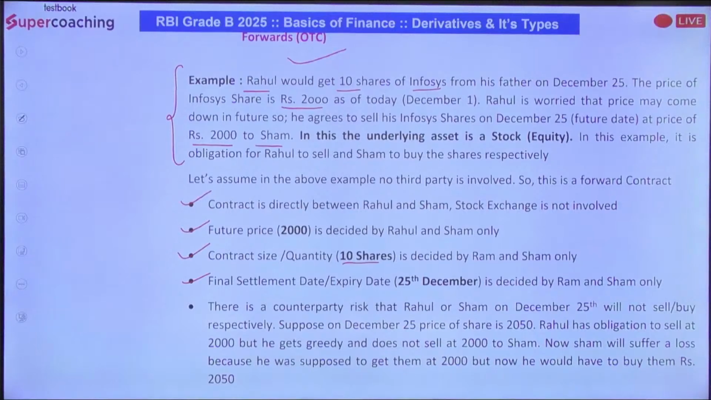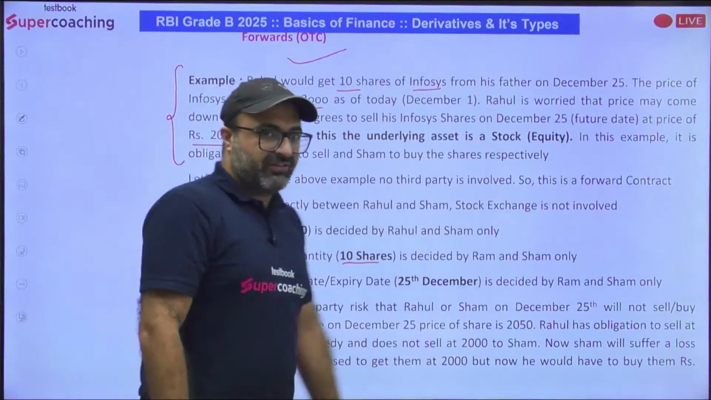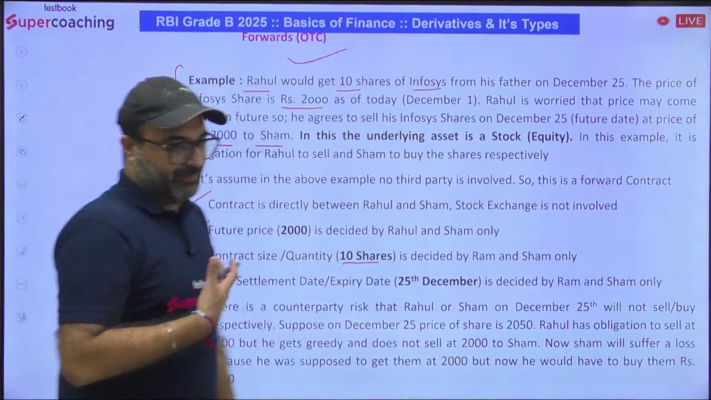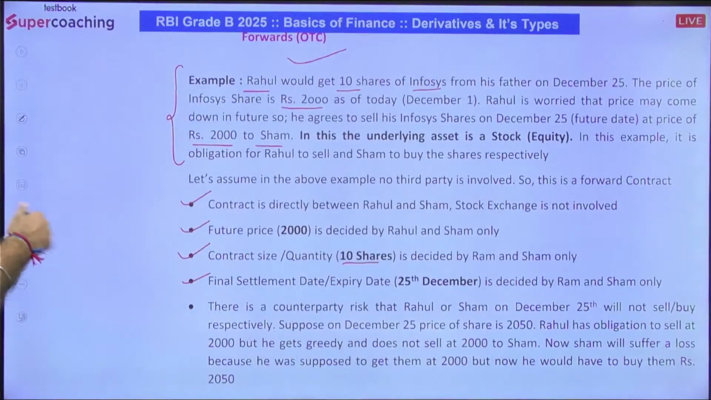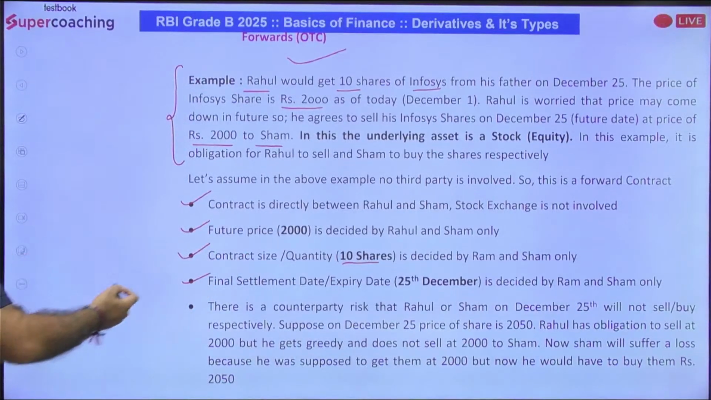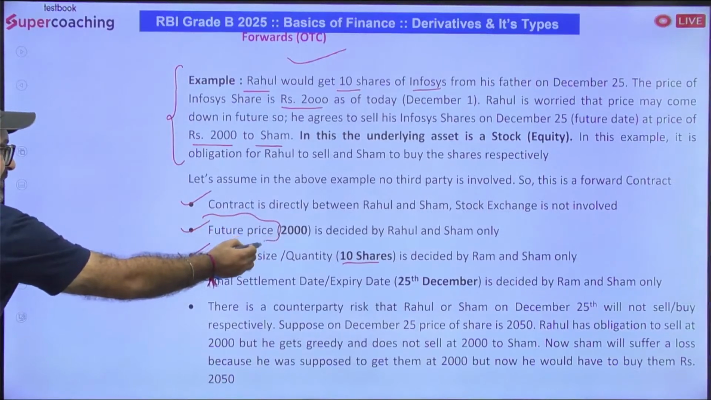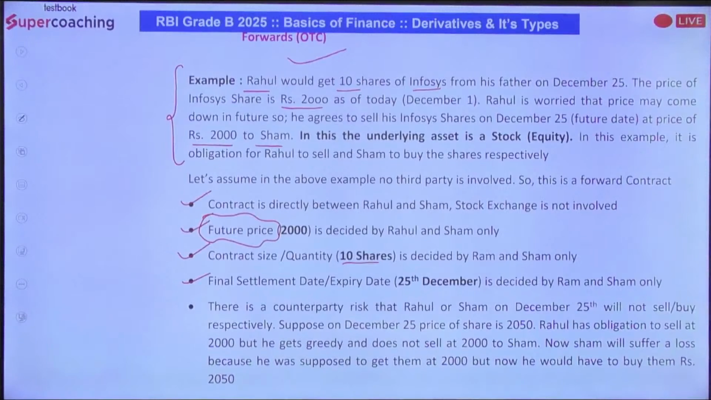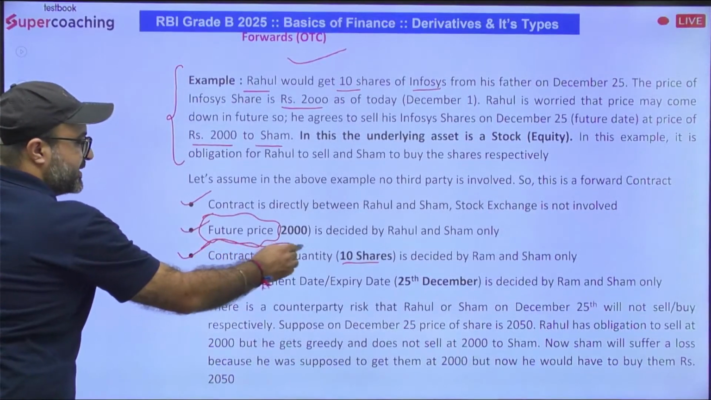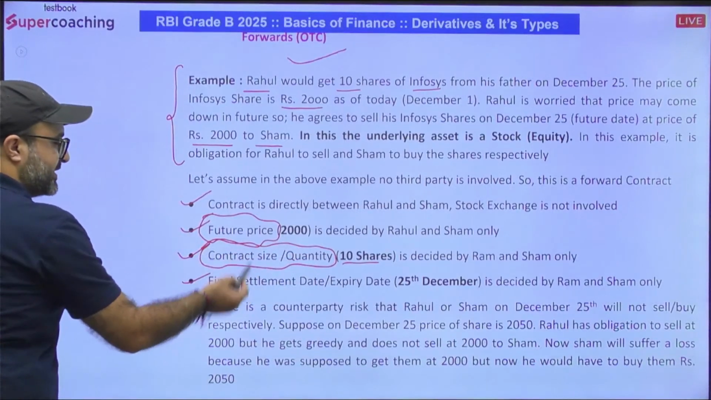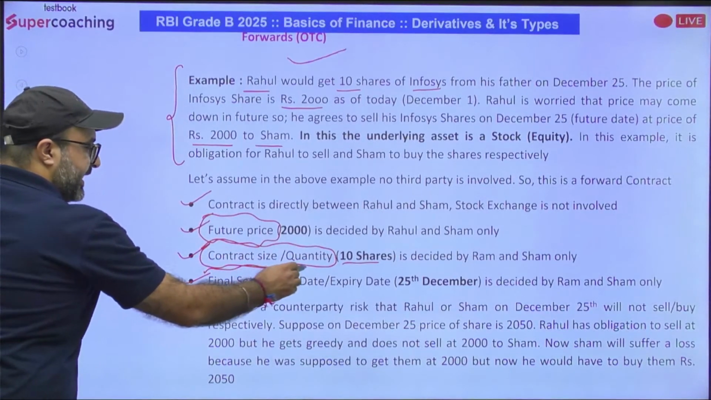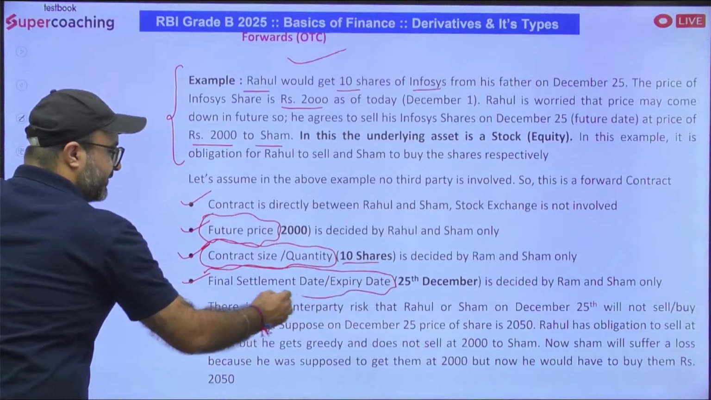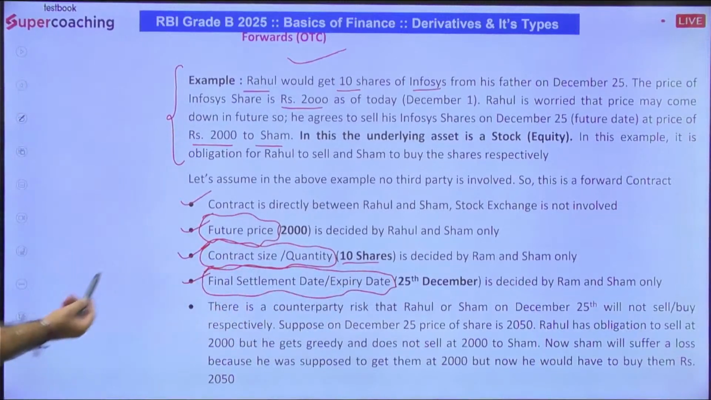I don't know whether you have realized it or not, but with the help of this example, I have made some points clear. First one, what is future price? Future price is the price at which the derivative is going to be settled. What is contract size? That is the quantity of the asset for which the derivative has been signed. Final settlement date or expiry date is the date on which final settlement is going to be done, or expiry, that means completion of the derivative is going to be done.